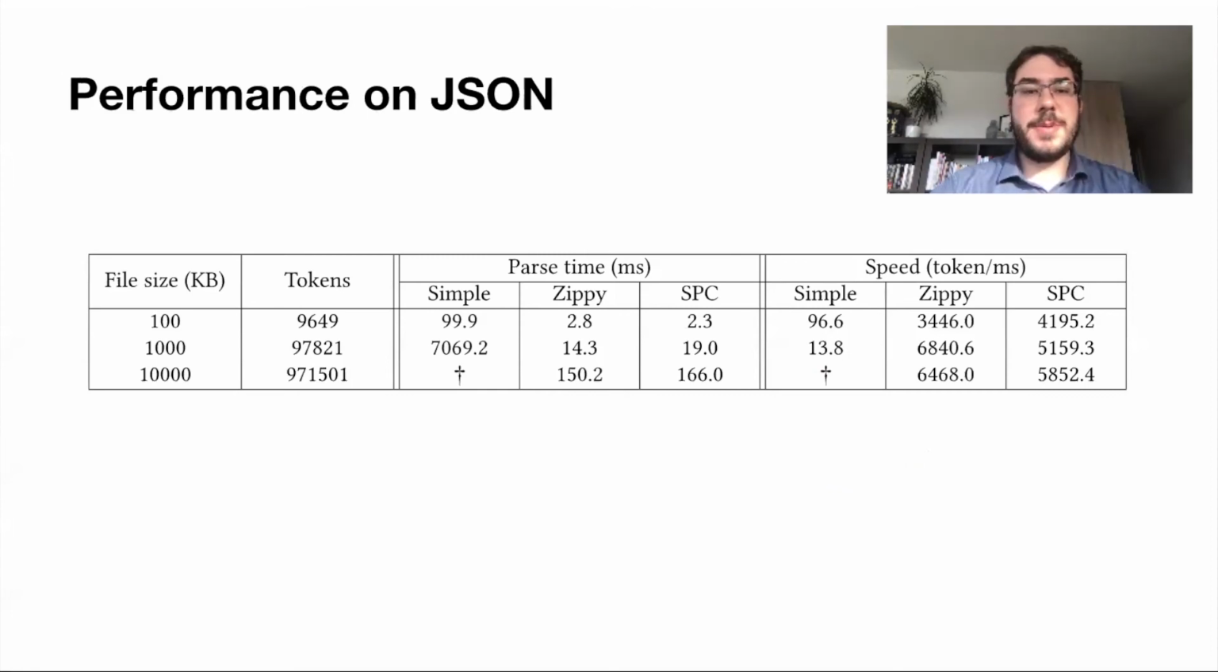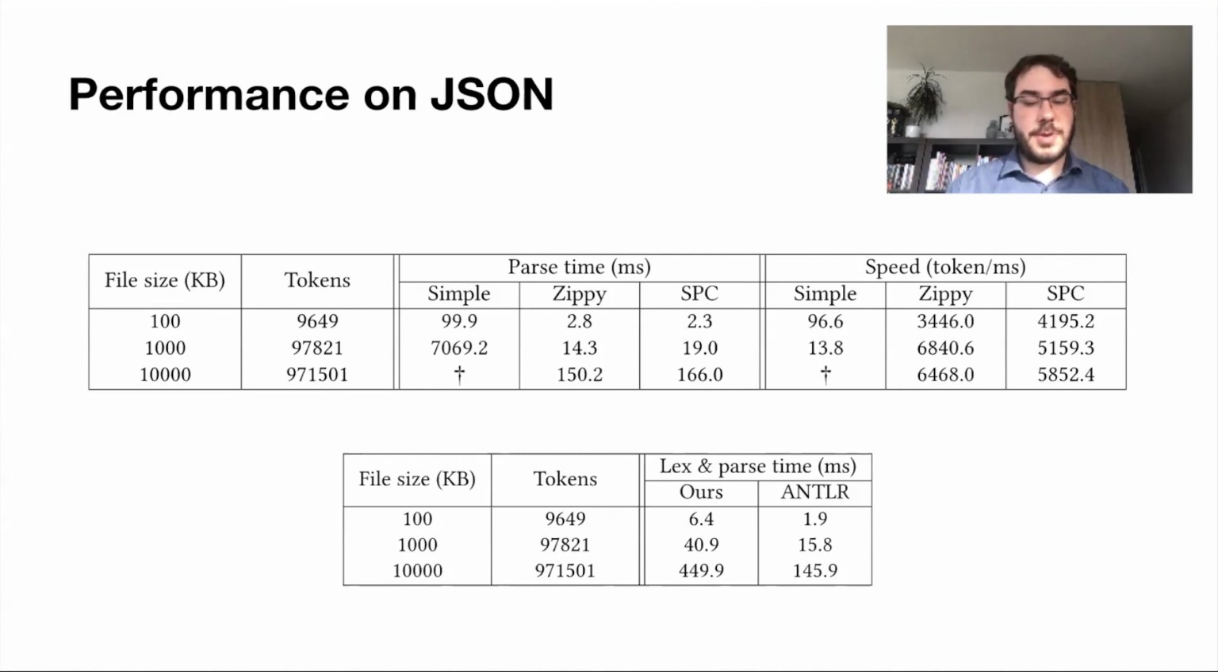We have compared the performance of our approach on JSON parsing. The column for simple represents the original LL1 parsing with derivatives without the zipper. The Zippy version is with the introduction of the zipper. The SPC column indicates the result for the Scala parsing combinator library, a parsing combinator library that uses recursive descent. We see that our approach had similar performance to the standard parsing combinators library.